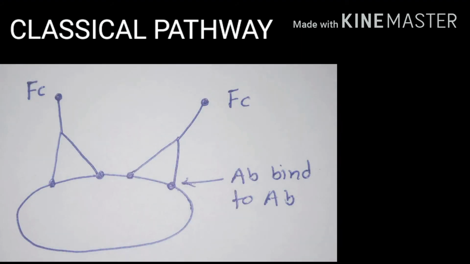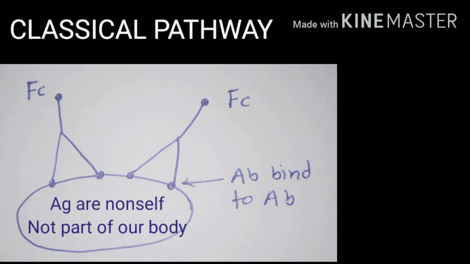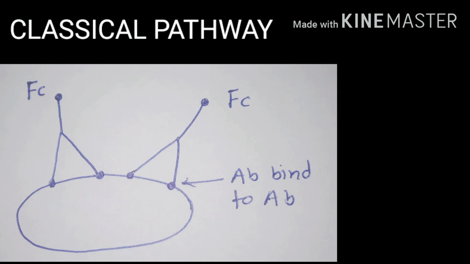Let's see the initiation of the classical pathway. The antibodies IgM and IgG are required for the initiation of the classical pathway. We know that antigens are non-self particles which are not part of our body, so they cause various infections and diseases. The antigenic substances are present on the cell surface of the bacteria. We know that the major role of the complement system is to enhance the immunity of an individual. Hence, the complement system requires an antigen-antibody complex. It will happen when a foreign substance enters the body.